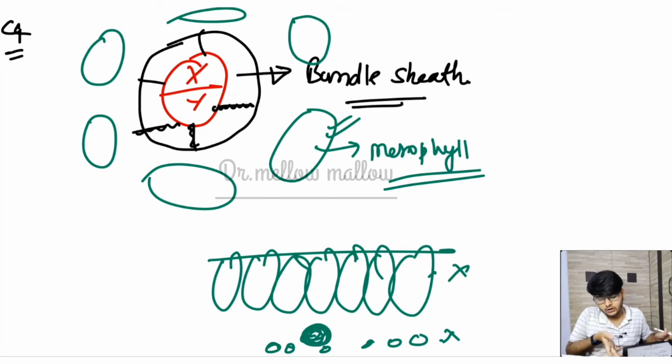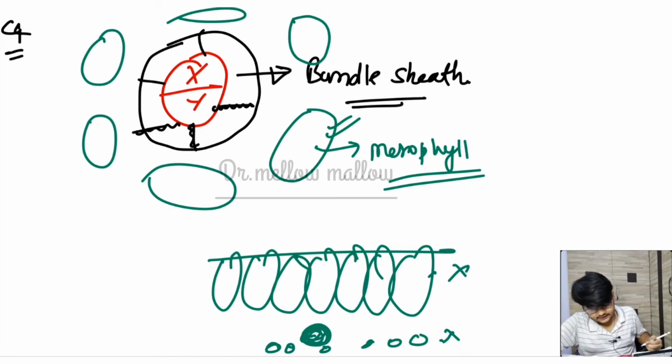To protect against high intensity light. In the normal leaf only the palisade protects the vascular bundle, but here mesophyll cells do a fantastic job of protection, and that is why photosynthesis can happen in high intensity light. So the question is, why does photosynthesis occur in high intensity light in C4 plants? Because of the presence of this Kranz anatomy.